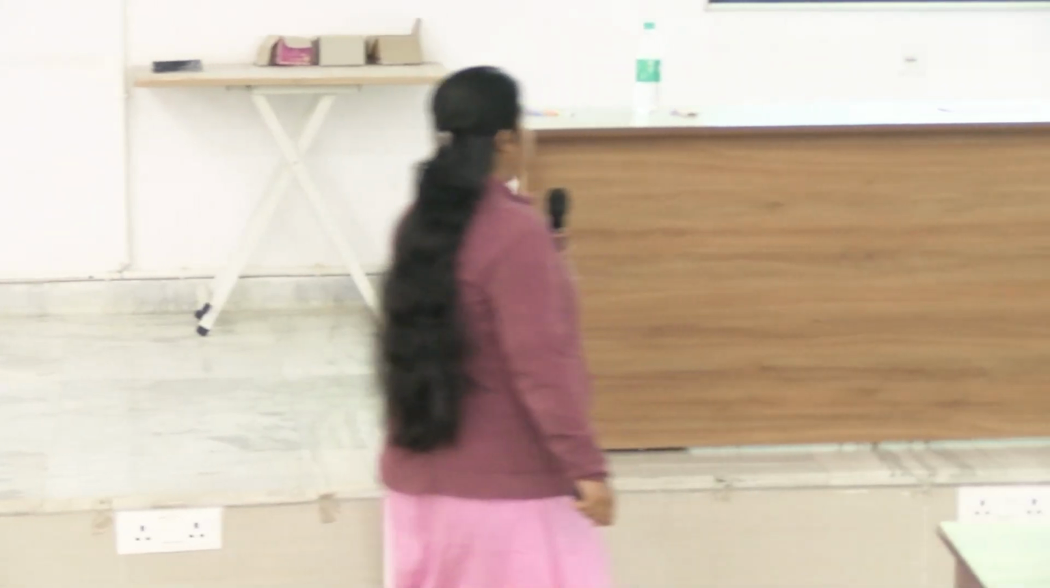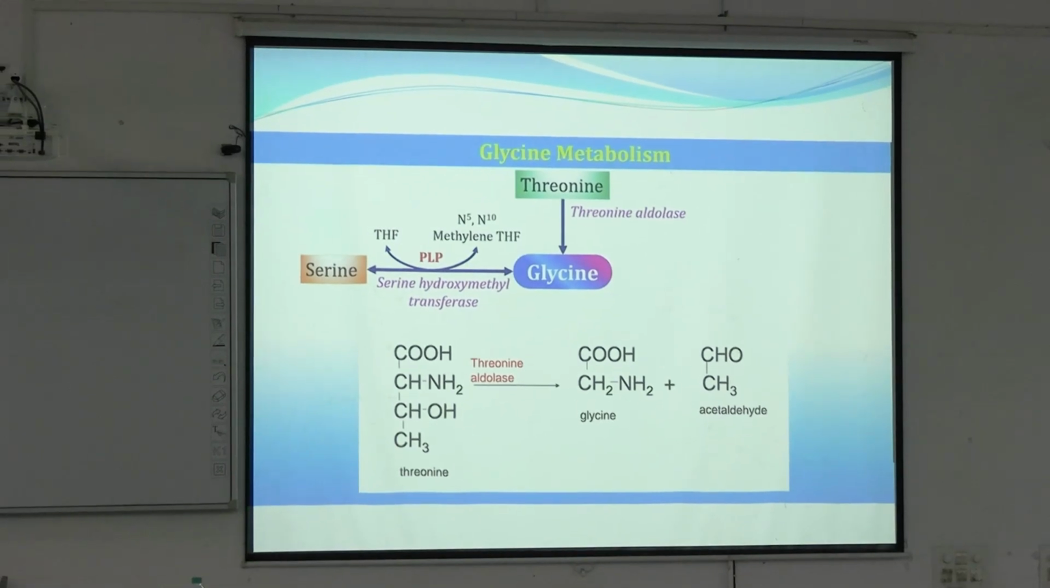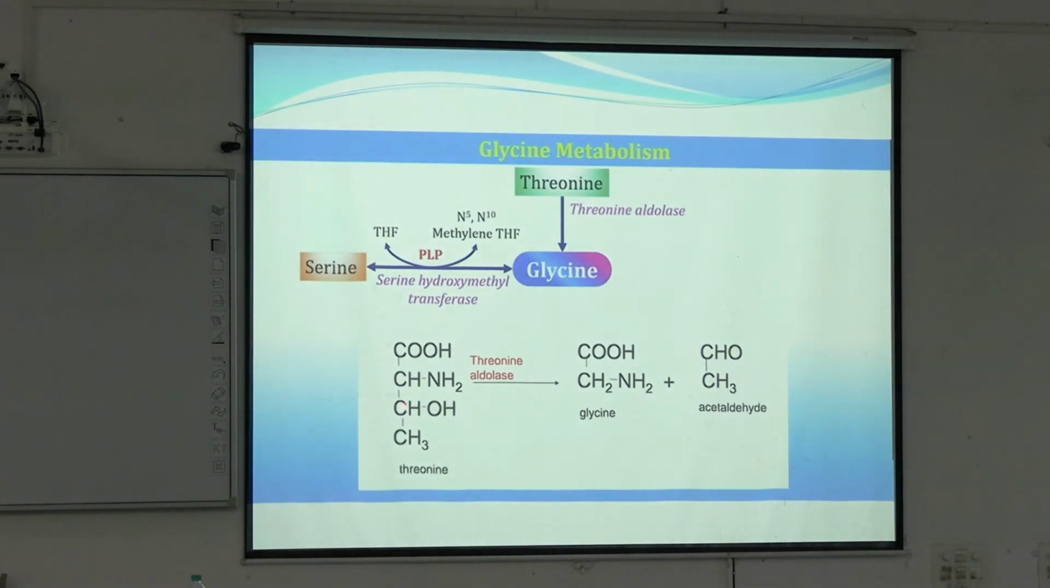and cofactor. Now moving to the next amino acid that also gives rise to glycine, that is threonine. The structure of threonine is this. So here this part is extra, this acetyl group is extra. Clear? So if we break down threonine, we will get glycine and acetaldehyde. This reaction is facilitated by threonine aldolase. Clear? So two amino acids from which glycine is produced: one is serine, another is threonine.